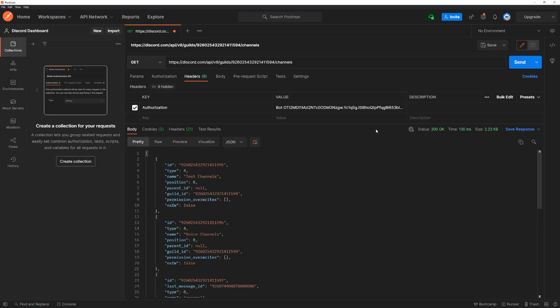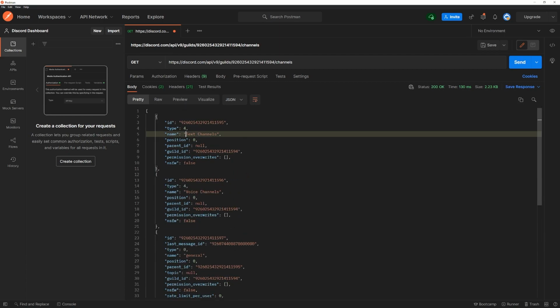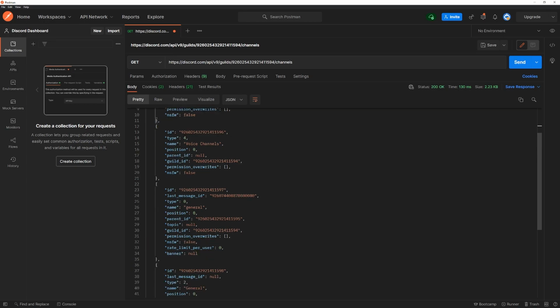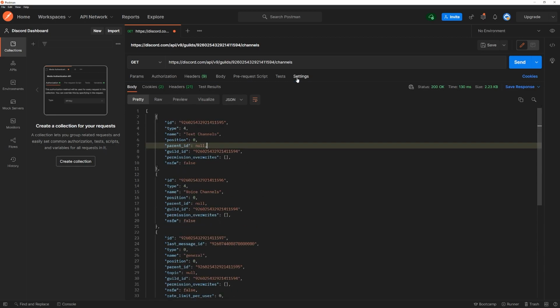Okay, and you can see that this is going to give me all of the channels. Let's see. So I think this is a type 4. I think type 4 is category. Type 0 is text, and type 2 should be voice. Yeah. Okay, so this is the endpoint that gives us all of the guild channels. I don't think there's a specific endpoint to give you specifically text channels, and I don't think you can actually filter this out, but it's fine, because we can easily just fetch this and filter it out ourselves.